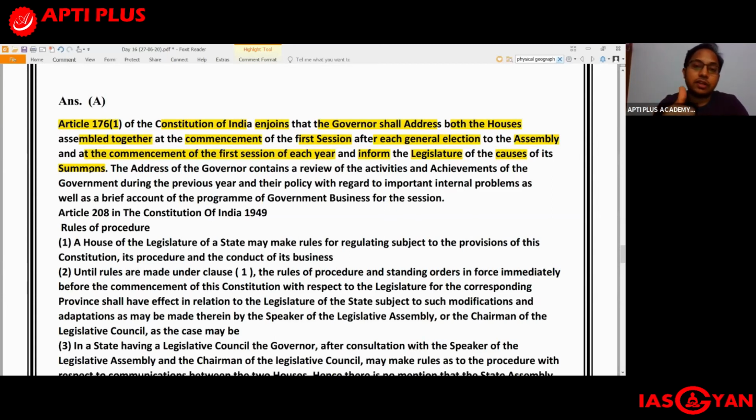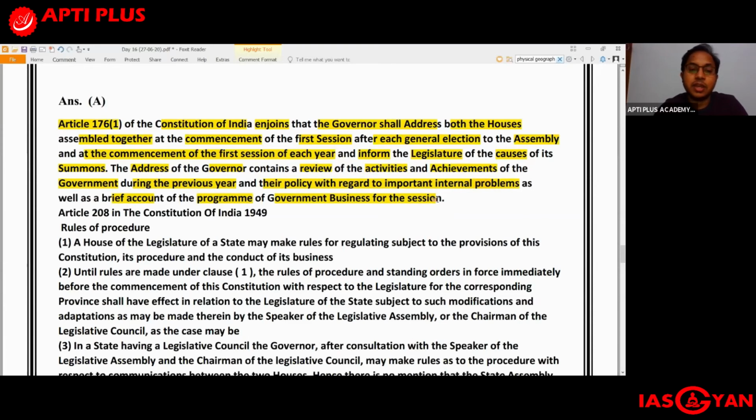The other case where the governor addresses both the houses is at the commencement of the first session of each year, and he will inform the legislature of the causes of its summons, so why it has been summoned. The address of the governor contains a review of the activities and achievements of the government during the previous year and their policy with regard to important internal problems, as well as a brief account of the program of the government business for this particular session. So these are the things contained in that address.